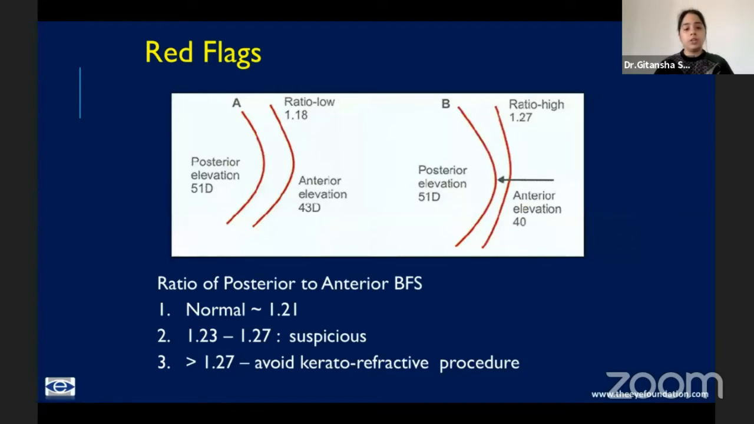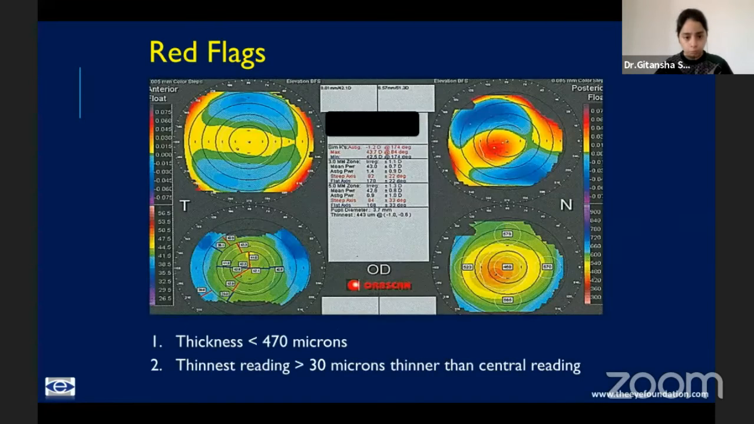Now, normally the ratio is around 1.2 because the anterior elevation is around 42 and the posterior is around 52. But in case of any ectatic disorder, like I mentioned earlier, the posterior cornea is involved first and the elevation increases. So this ratio of the posterior to the anterior BFS will become more. Anything more than 1.27 is considered a red flag sign and one needs to avoid laser vision correction.